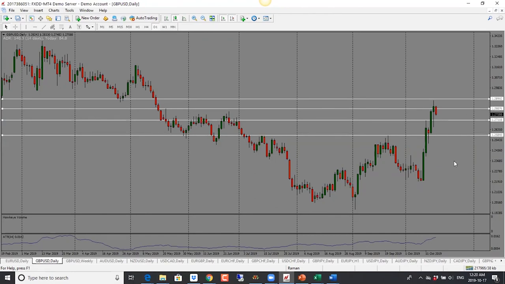With the British pound, for now I'm looking for a drop towards 1.2720, then 1.2600. So bias is to the downside for pound dollar.